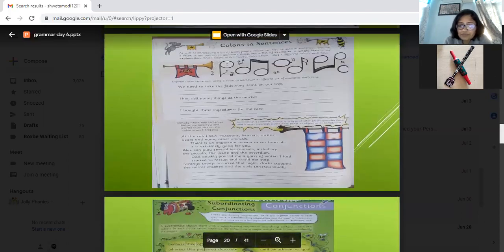Colons, as I told you, you will have colons before a vertical or any horizontal list. Like at the zoo, I saw: after saw, there are two dots.